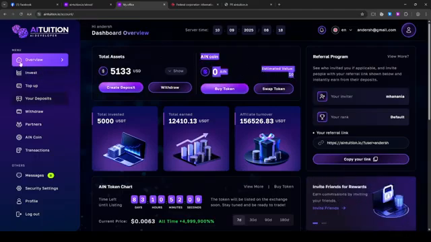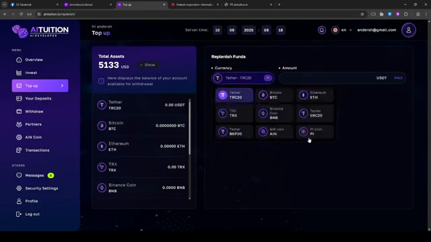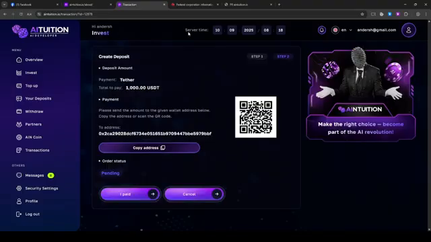Now, as soon as you get to the dashboard, say you want to invest, bam, you click, first you click top up. You have to click top up, and you choose whatever currency you want to top up with, either Picoin or Tron, Bitcoin, Ethereum. So if you want to, just be basic, choose basic stuff like the USDT from Binance, you click. Bam, how much you want to deposit from your either private wallet or from Binance. Bam, you click top up, and it will create this for you. So you have the address where you have to deposit the USDT.